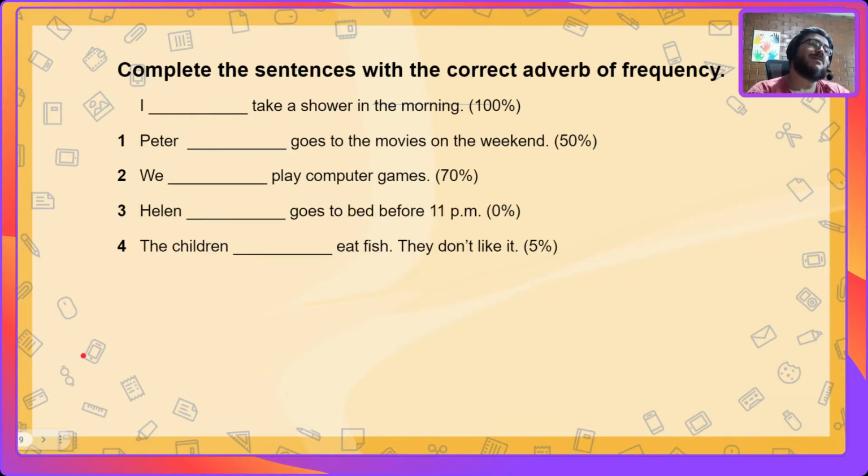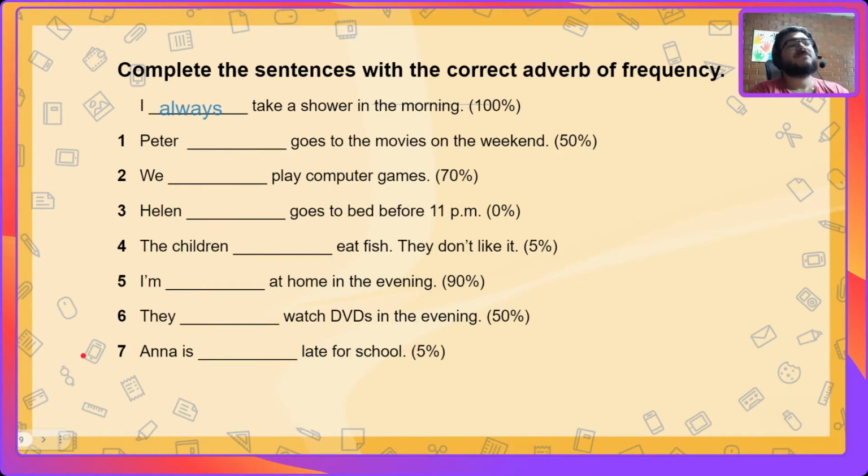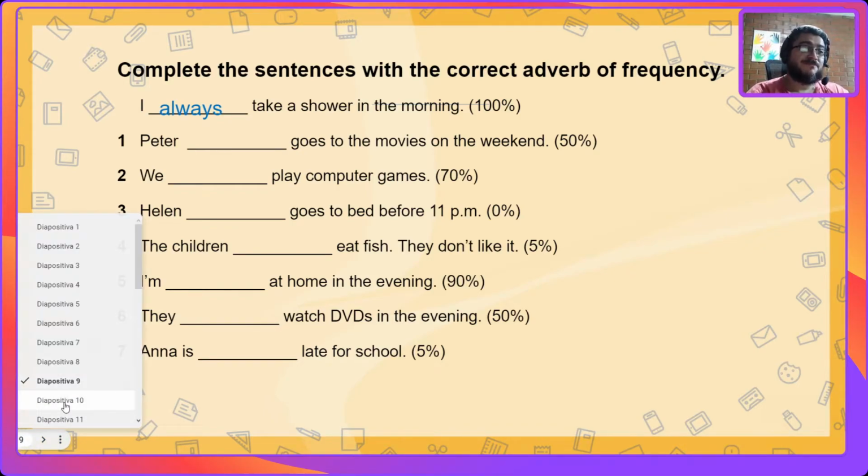So I want you to complete this exercise that I found there. Take a screenshot and we're gonna check the answers for this during class. Ready? Let's continue.